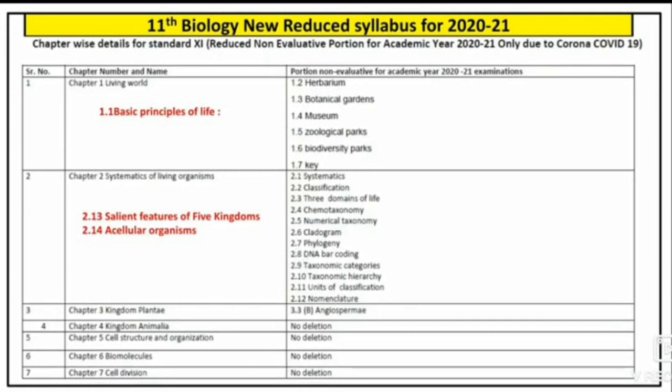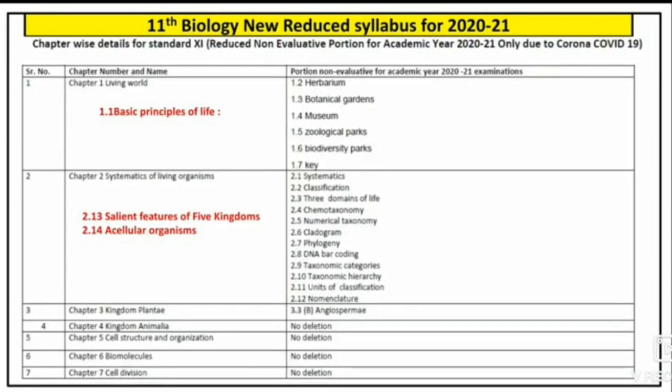Our second chapter is systematics of living organisms. From this chapter, we are going to study point 2.13, salient features of 5 kingdoms. In this point, we will study salient features of kingdom Monera, kingdom Protista, kingdom Fungi, kingdom Plantae, as well as kingdom Animalia. And next point is point 2.14, acellular organisms. In this point, we will study viruses and viroids.